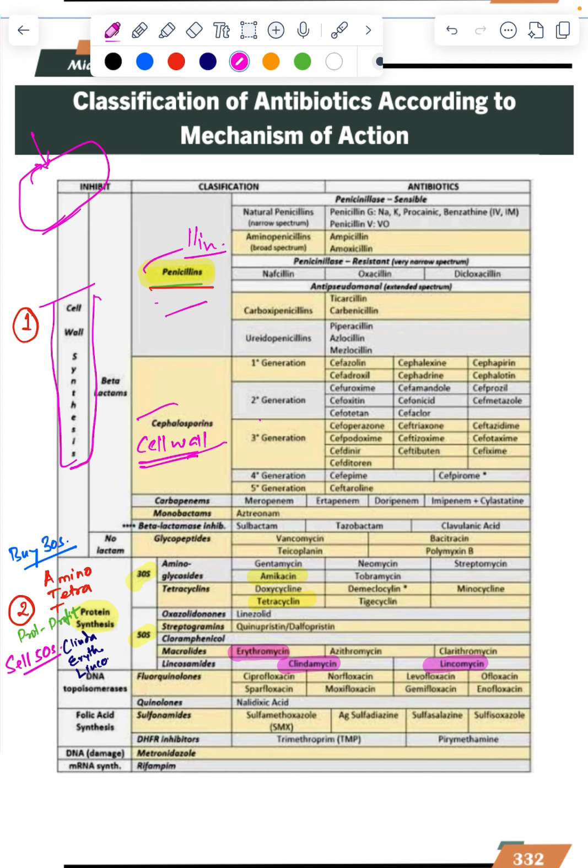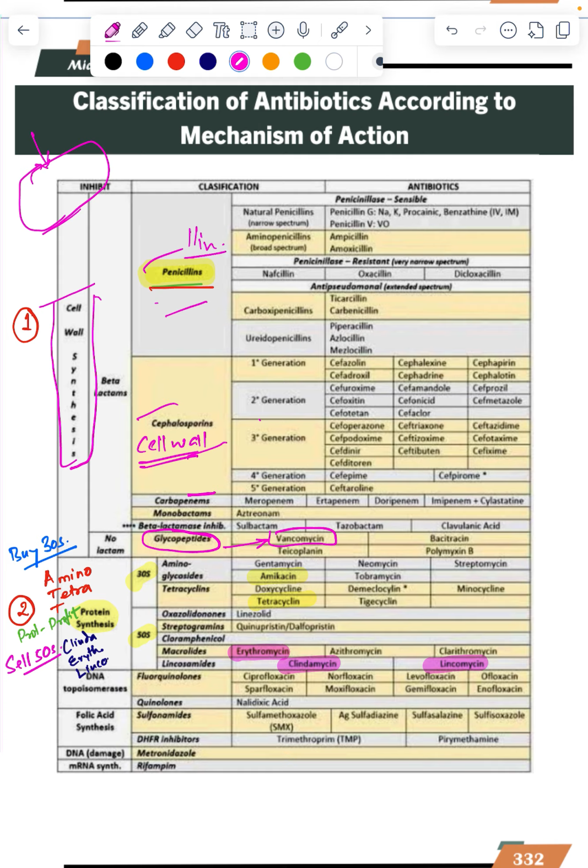Sometimes you get only glycopeptide. The name is glycopeptide. Remember vancomycin, vanco. This is for methicillin resistant. So when there is penicillin resistance, Staph aureus, you think of vancomycin. So first you give penicillin, and methicillin resistance means it is resistant to penicillin. So this is all acting on the cell wall.